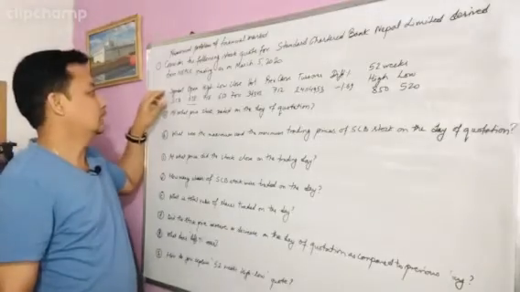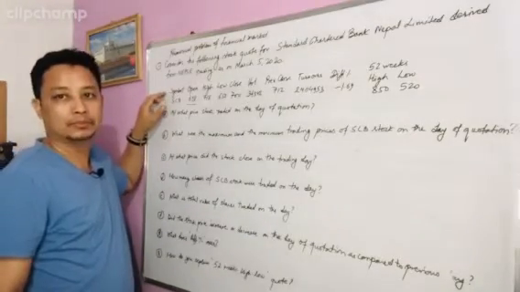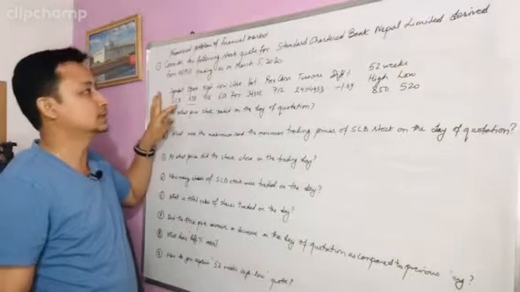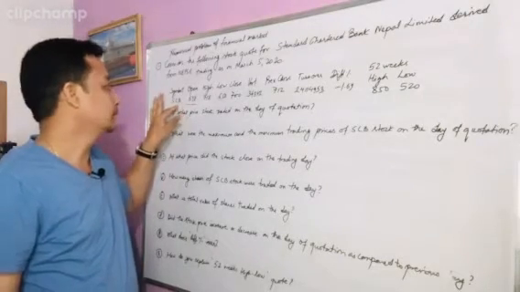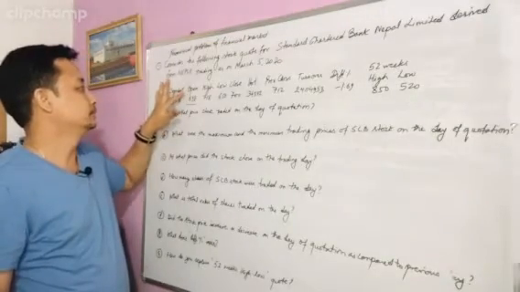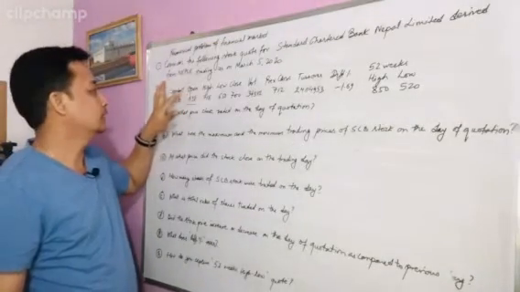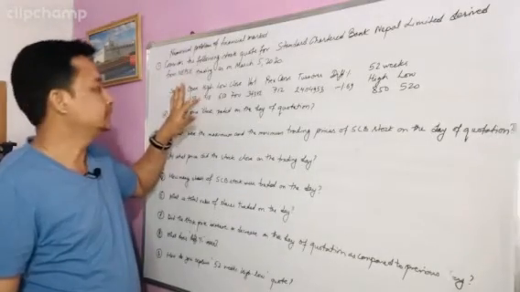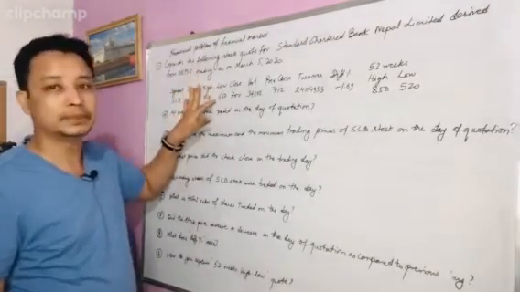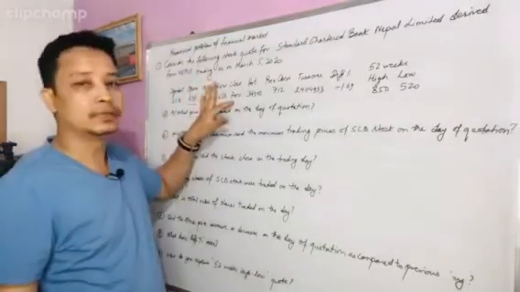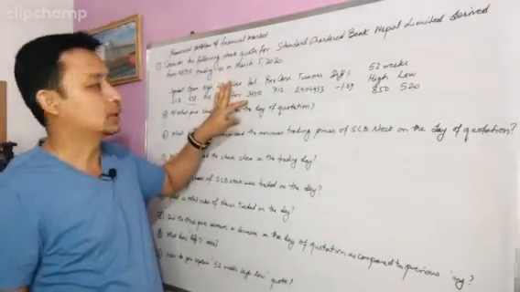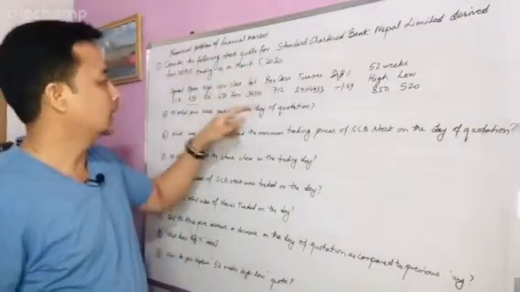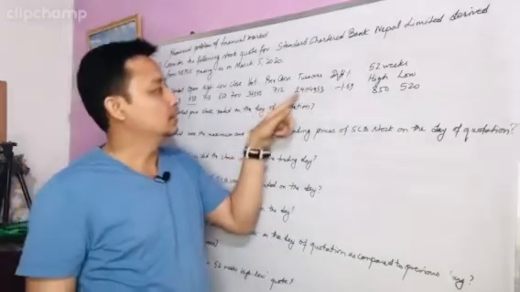The opening rate is 698, high 718, low 650, close 700, volume 34,342, previous closing rate 712.